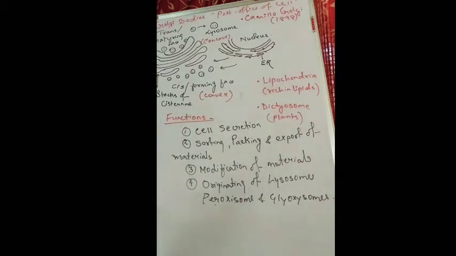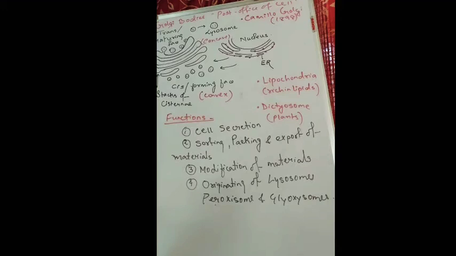So these synthesized substances are transported or given to the Golgi complex, and the Golgi complex modifies these substances, the proteins and lipids. They pack up these synthesized substances and transport them to different parts within a cell or between two cells. That means it helps either in intracellular transport or intercellular transport. So this is the main function.